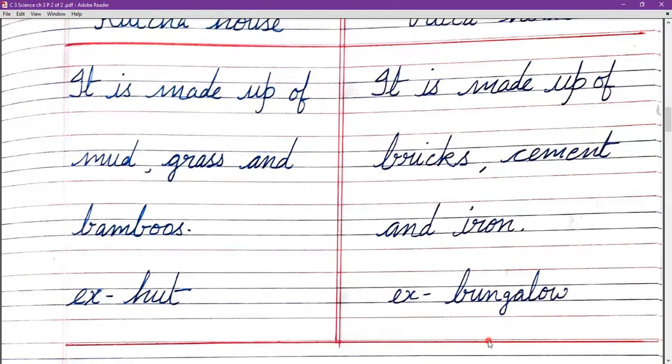So kacha house means which is not very stable and is made up of natural things. It will not be able to keep us safe from all the harmful things. While the pakka house is made up of cement and iron, and it is able to keep us safe from almost everything.